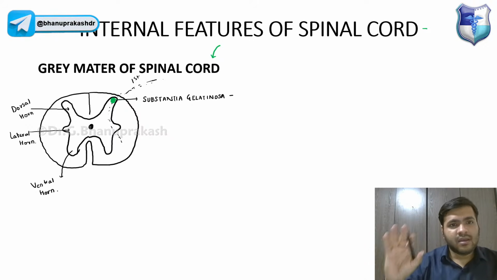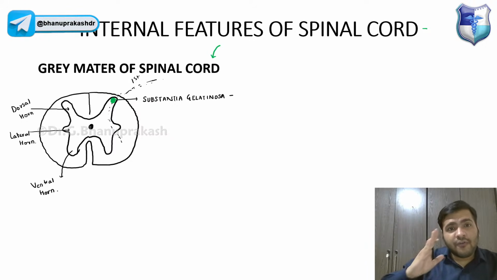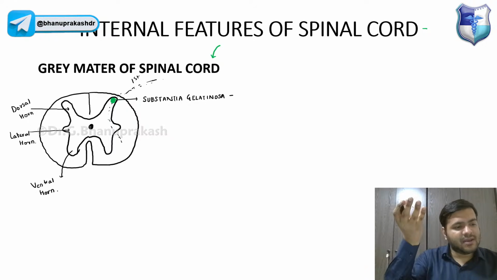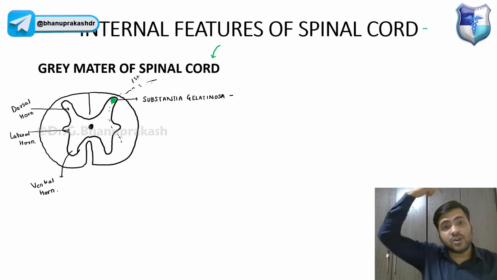Now the first order neuron is coming from outside and it is ending at the substantia gelatinosa. From the substantia gelatinosa, the second order neuron will start and it will come into the white matter, right? Now it will ascend upward to reach the thalamus, okay? And in the thalamus, it will again give rise to one neuron that will go into the cerebrum.